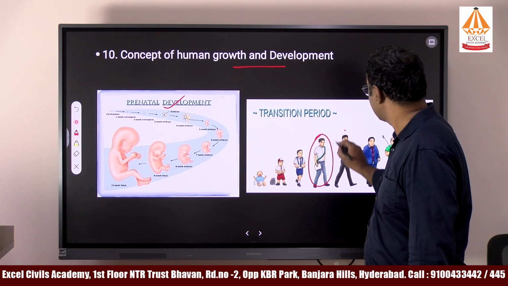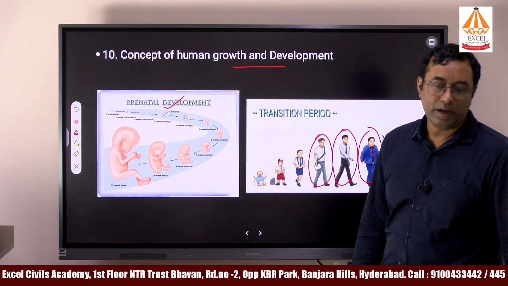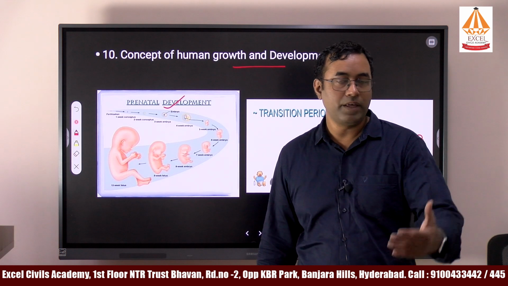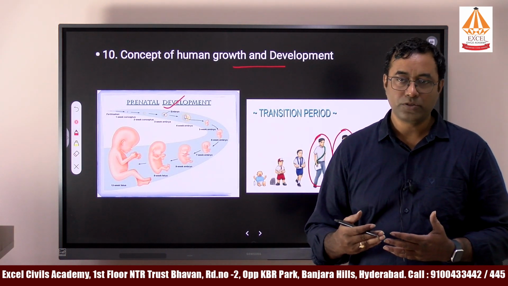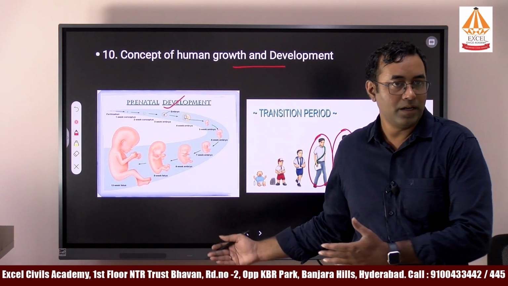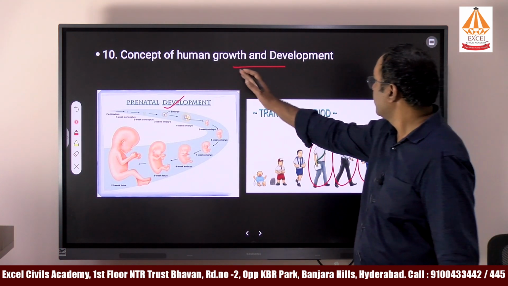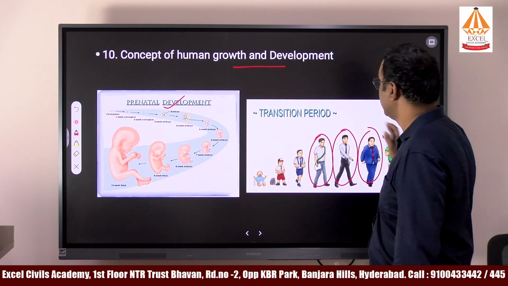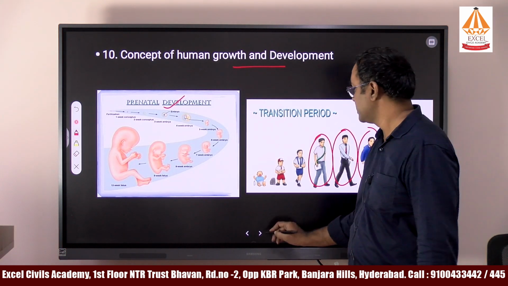Different types of somatotypes are followed and studied, and if there are any issues with height and weight, we will give certain recommendations to improve the nutritional levels and the condition of the people. So from birth till death, the different stages of human growth and development are studied in this chapter.